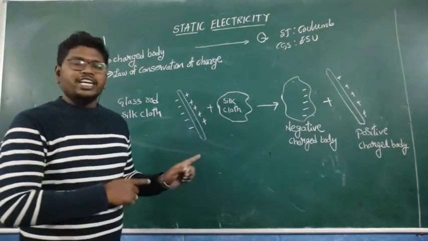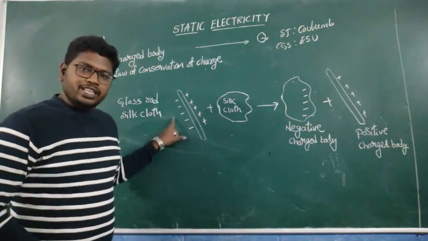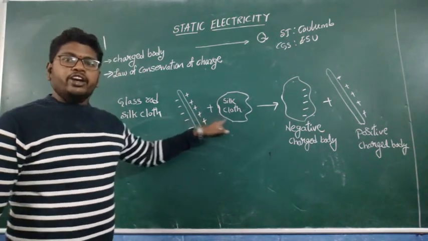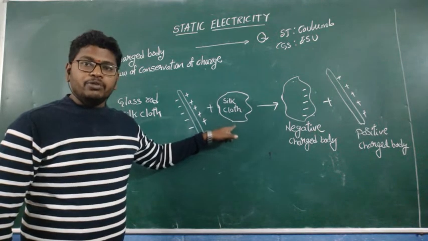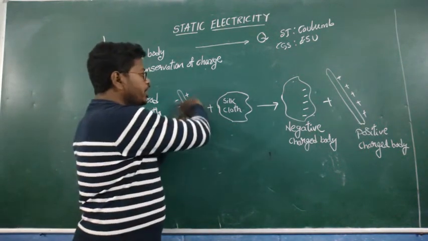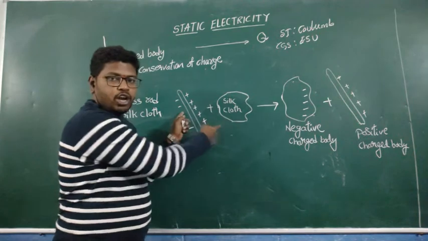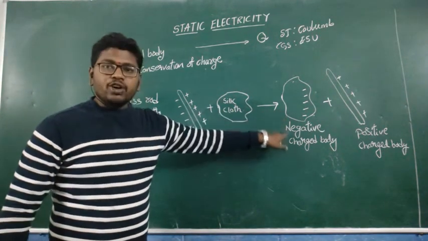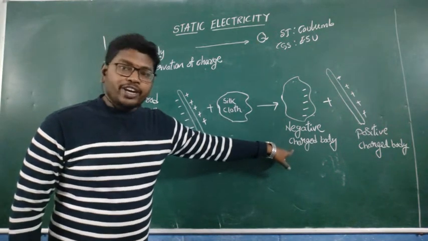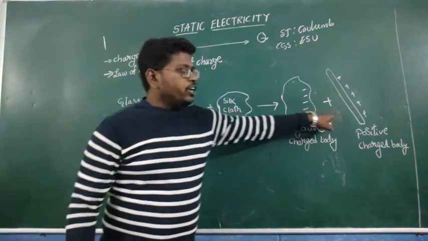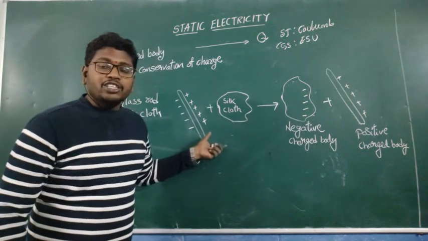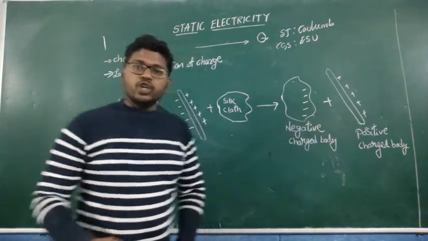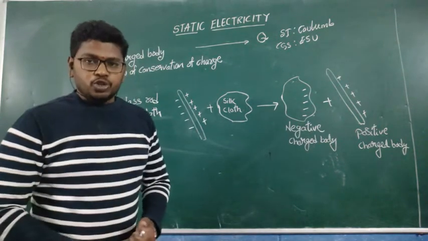So here what I did: first of all, the glass rod already contains positive charge and negative charge. When I rub it with the silk cloth, some of the negative charges are transferred to the silk cloth. So now the silk cloth acquires a negative charge. And since the glass rod loses negative charges, it now contains only positive charges, so the glass rod is a positively charged body.